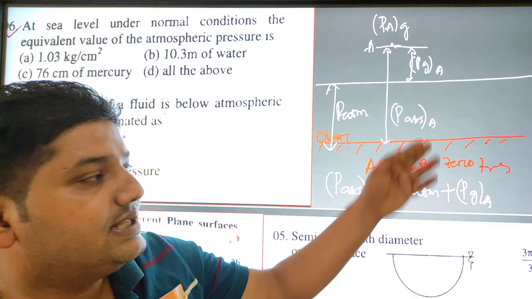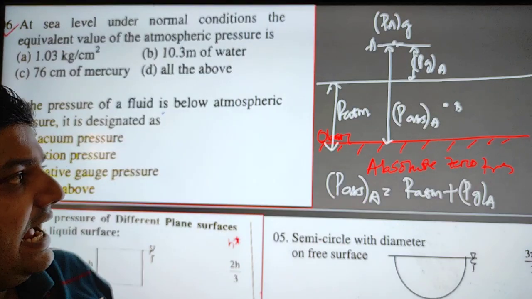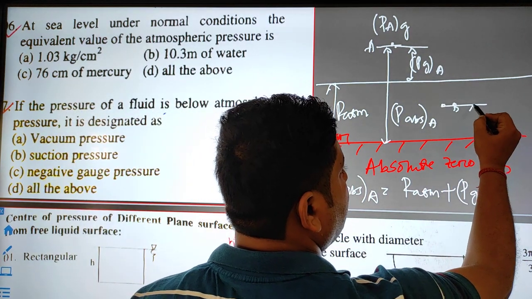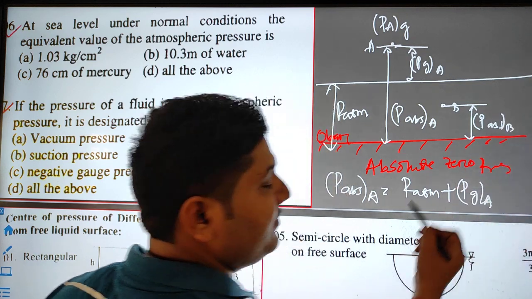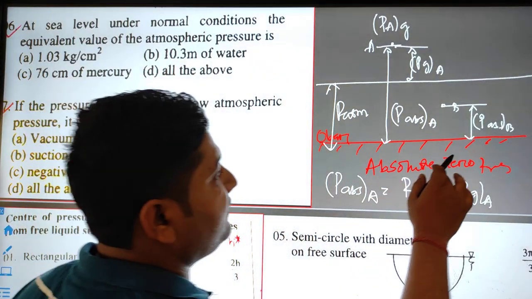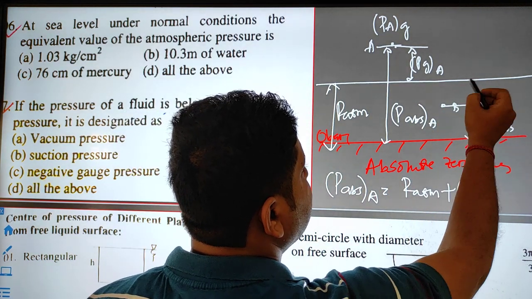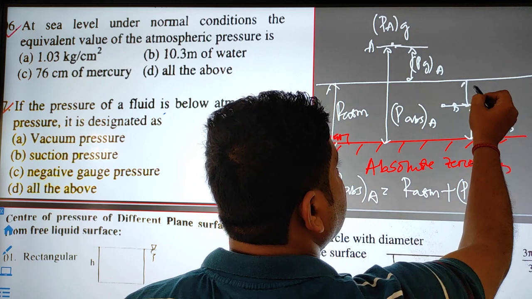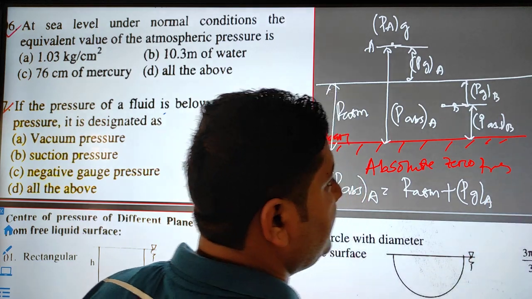Similarly, if you consider a point B here, this one is called absolute pressure at point B. Okay, it is visible. So this is the absolute pressure at point B, and this one is called negative gauge pressure. So this is the gauge pressure at point B.